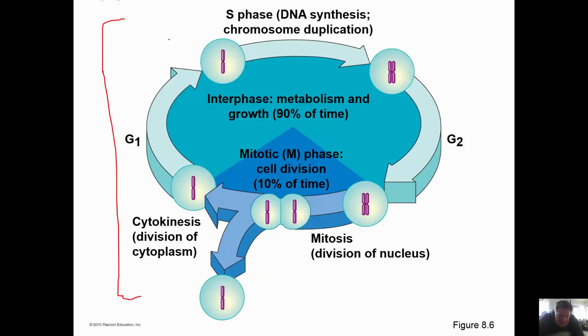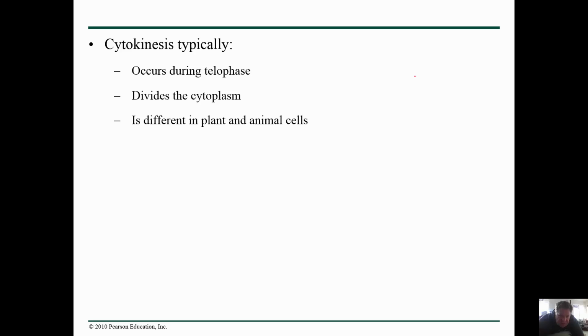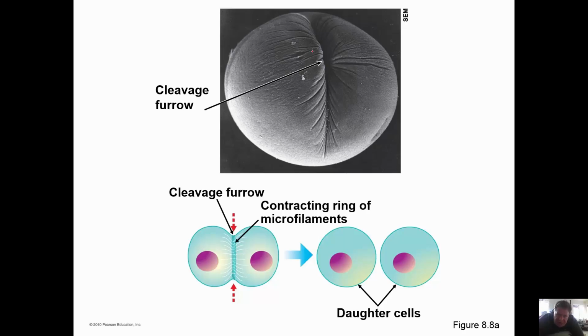When a cell is created, it goes through G1, which is growth 1, producing all the stuff that it needs. During S phase, it's doing synthesis of DNA. And during G2, it's making all the things it needs to divide. Then mitosis, or meiosis, is the cell division time, and that's usually a relatively short period in the overall life of a cell. So again, you do need to know the parts of this.